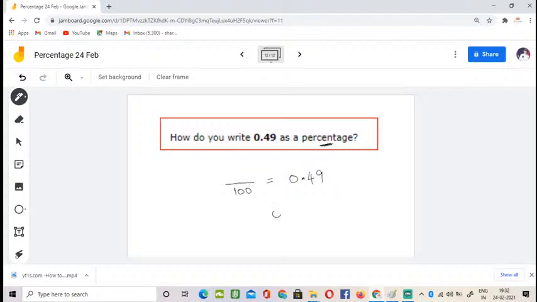When you multiply 0.49 with 100, after the decimal point we have two digits, so it will become 49. 49 by 100 is 0.49, which in turn means 49 percentage.